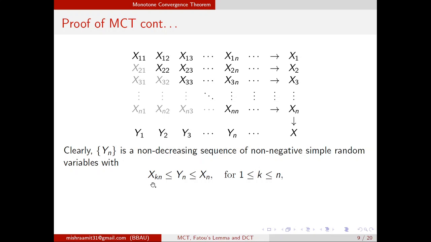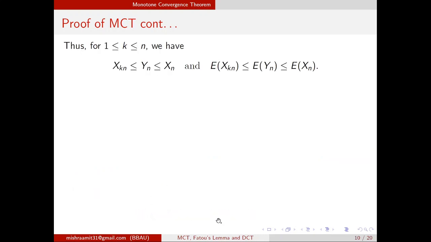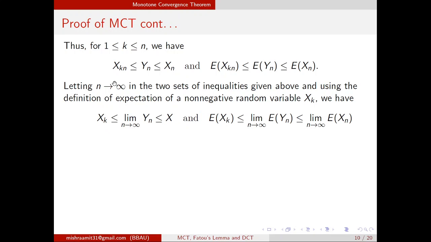Then we write down the same inequality with expectation, and with the help of these two inequalities, first we take n tends to infinity, and you know that Xkn converges to Xk, Xn converges to X, and I can write this just in terms of limits. Expected Xkn converges to expected Xk, this in terms of limit, expected Xn in terms of limit.